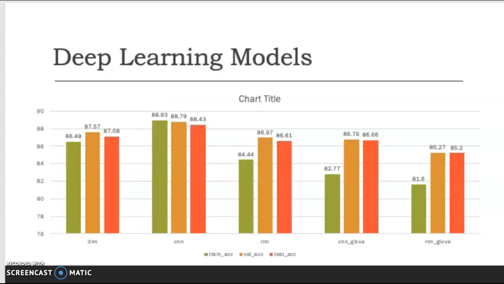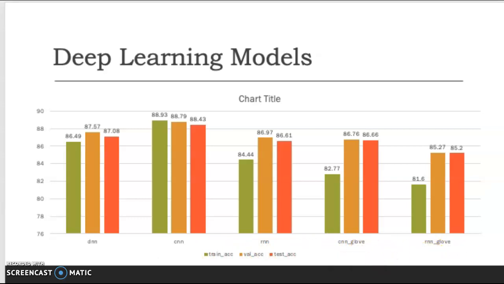I trained 5 models as base models and chose the best performing one to tune. Since deep learning models need a lot of computational power and memory, I used a small sample from the dataset to train these models. Those 5 are a dense neural network, a CNN, which is a convolutional neural network, a recurrent neural network, a CNN with GloVe embedding, and an RNN with GloVe embedding.